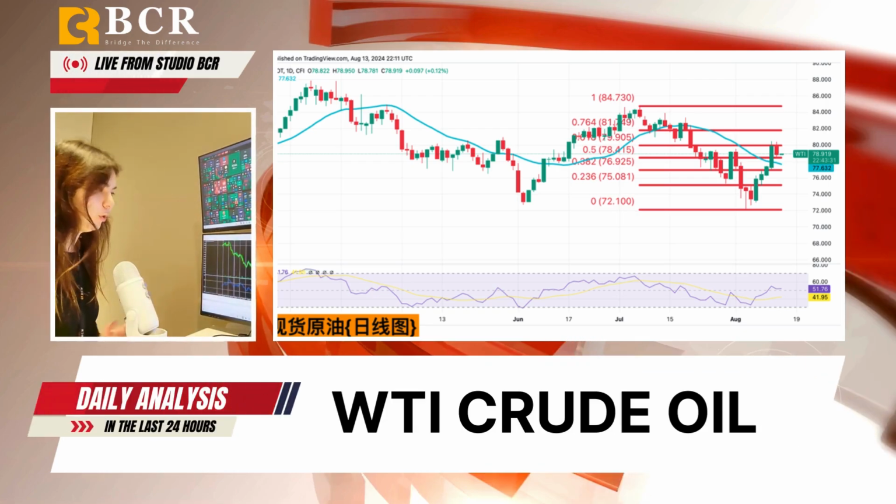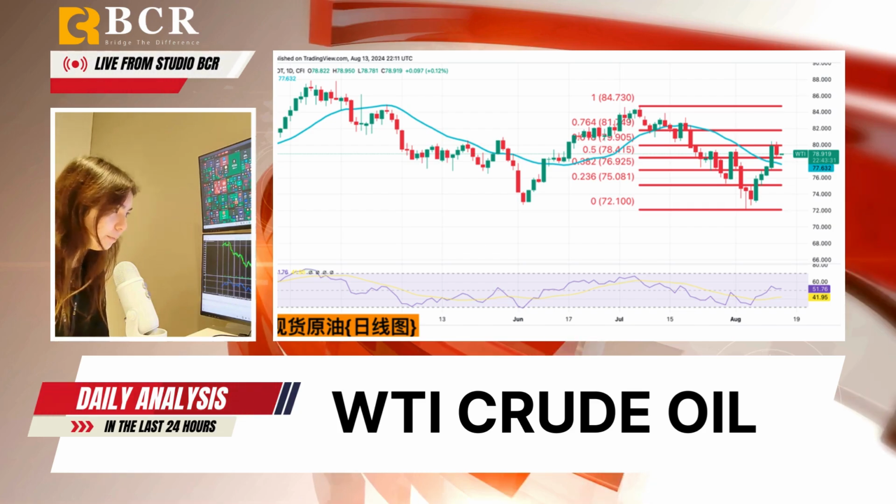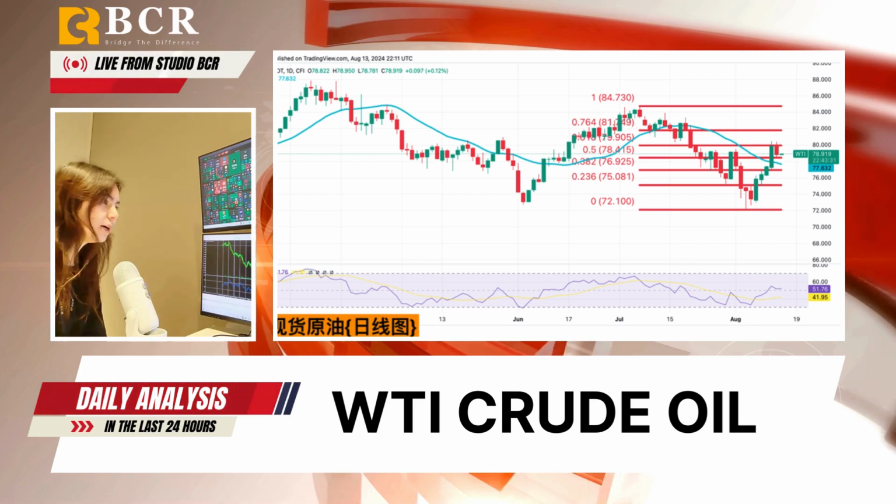WTI crude oil prices fell during the Asian session on Tuesday, breaking a 4-day winning streak after reaching a 3-week high of around 78.5 to 78.8 earlier in the week. Oil prices may have surged past the $80 psychological level, driven by expectations that OPEC may limit production at its upcoming meeting. Saudi Arabia and Russia also plan to cut production in August and September, further supporting the prices. The upcoming International Energy Agency IEA report on Wednesday is expected to increase market volatility, as it often presents a more cautious outlook compared to OPEC.